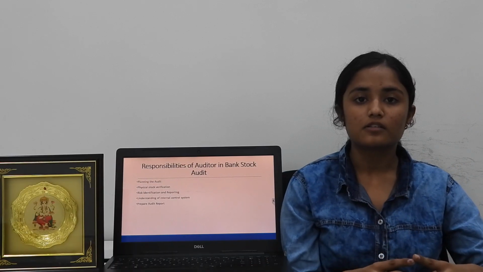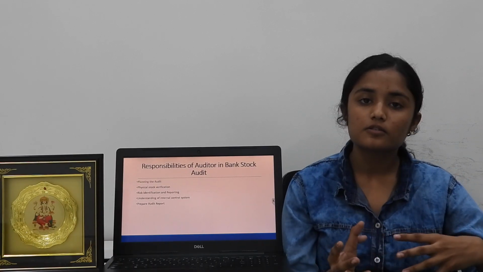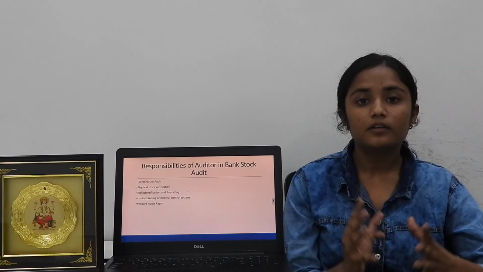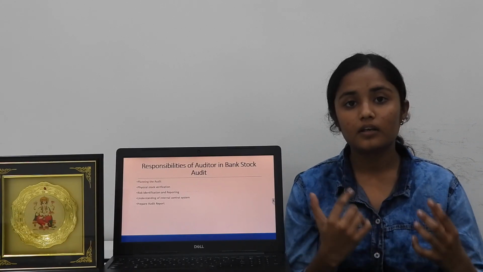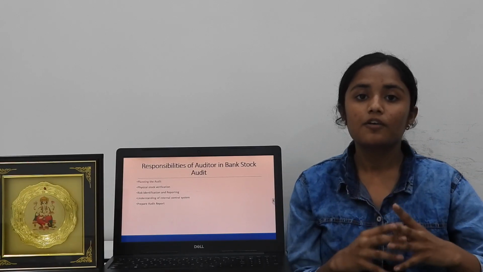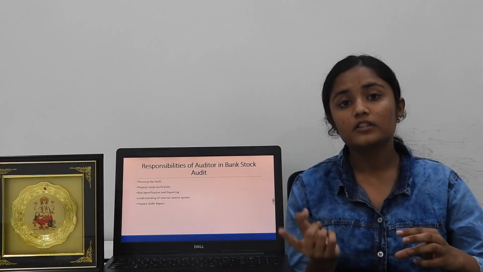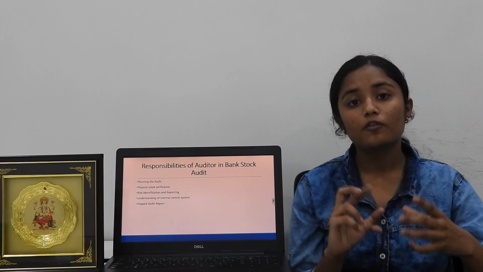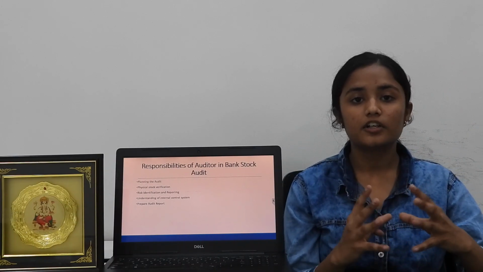Responsibility of auditor in bank stock audit. Now, what is the responsibility of the auditor for conducting the bank stock audit? First, the audit plan. The auditor is required to make a systematic audit plan to conduct a smooth and systematic audit. Second, physical stock verification. The auditor is compulsorily required to visit the location where the stock of the borrower is stored. Third, risk identification and reporting.